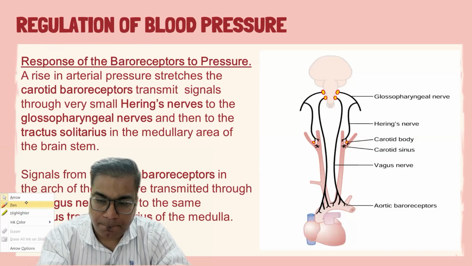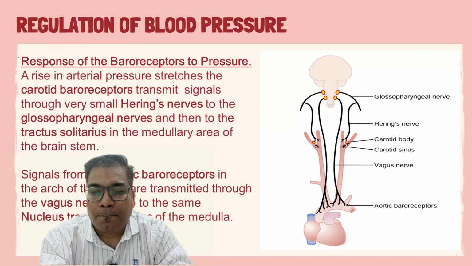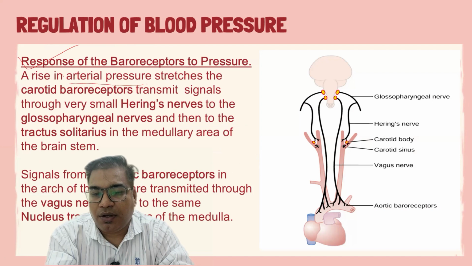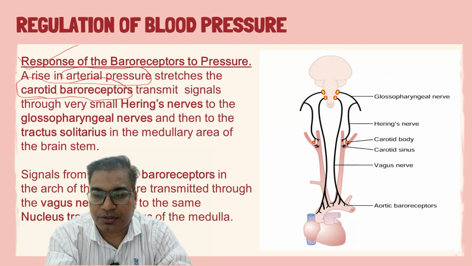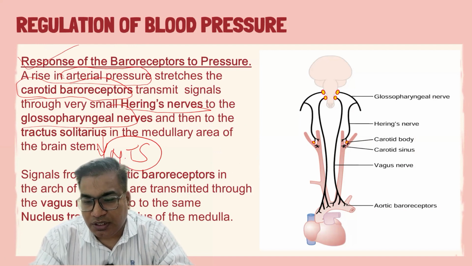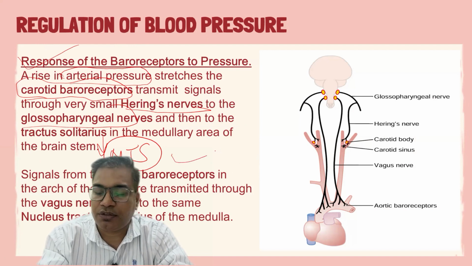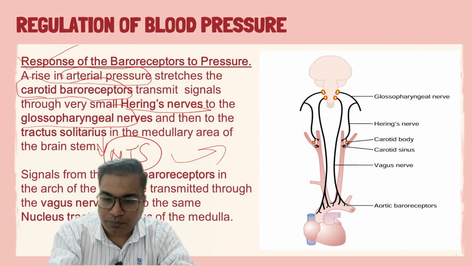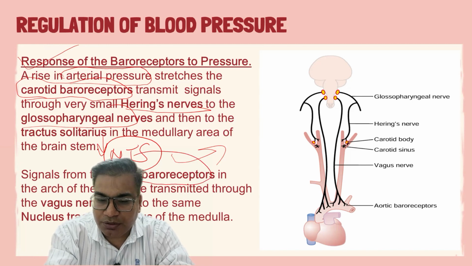How do baroreceptors sense blood pressure? Basically, if there is a rise in arterial pressure, it stretches the carotid baroreceptors, which transmit signals through Hering's nerves and glossopharyngeal nerves to the nucleus tractus solitarius. And this nucleus tractus solitarius finally sends signals to the vasoconstrictor and vasodilator area for further regulation of blood pressure.